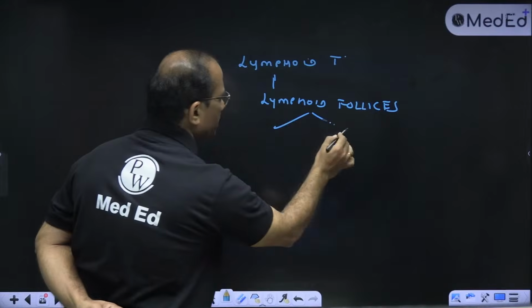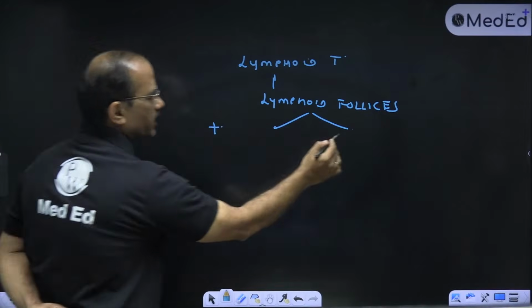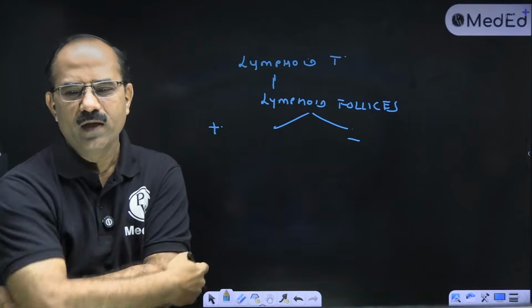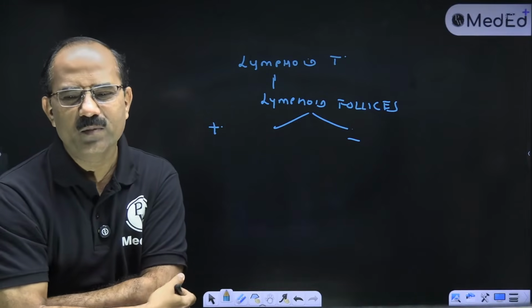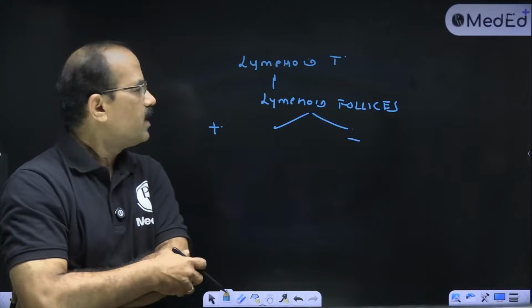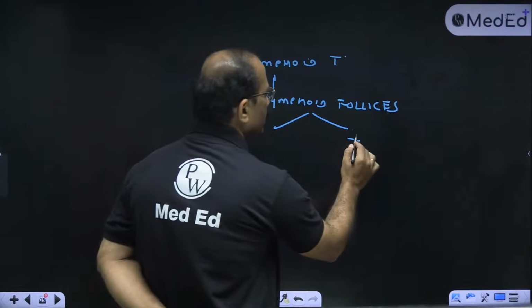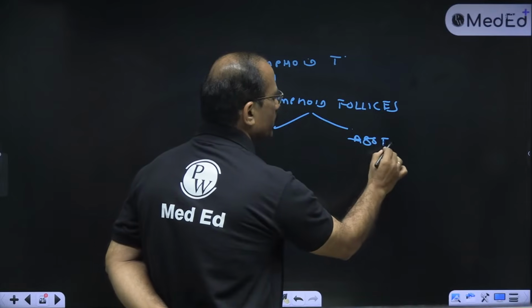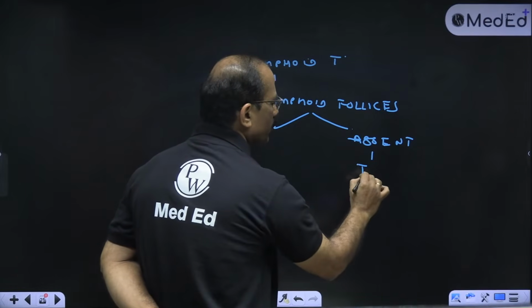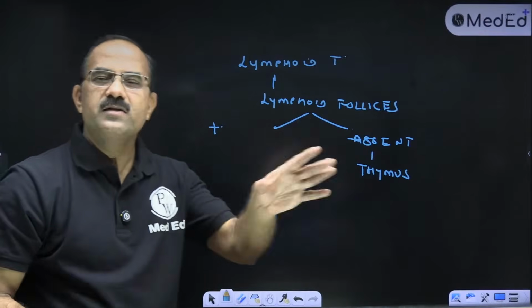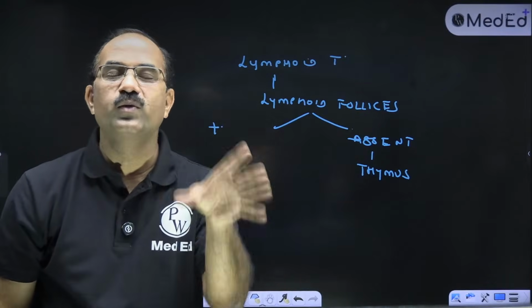If they are present, if they are absent. अगर lymphoid follicles absent है, then that is thymus. That is thymus. Fine. Lymphoid follicles अगर absent है, तो that slide is going to be thymus.